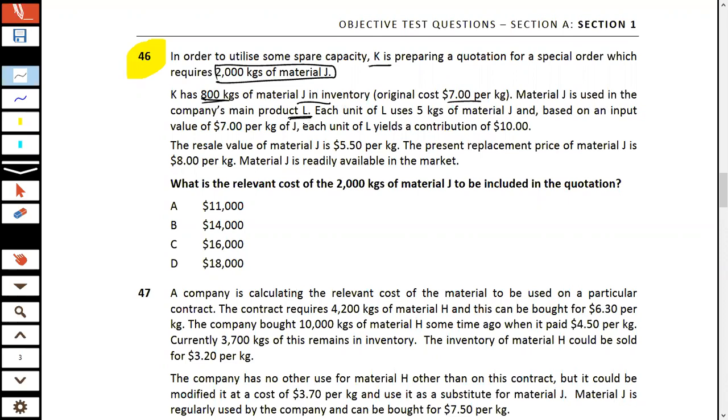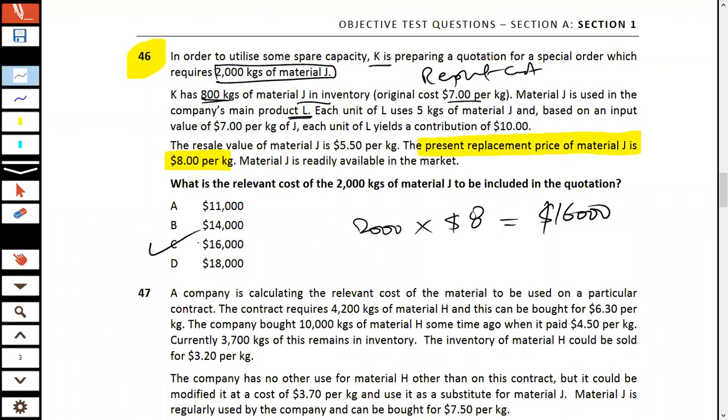Material J is used in the company's main product L. If it is regularly used, that means you need to go for the replacement cost. Each unit of L uses so and so; you need to ignore all of this. All that you have to cover is 2000 kg times $8, which is the current market value, the present replacement cost, and that gives you $16,000. That is what the relevant cost is going to be.